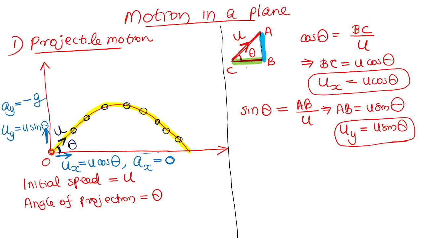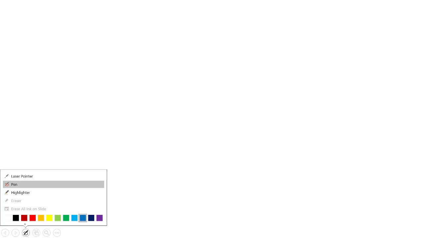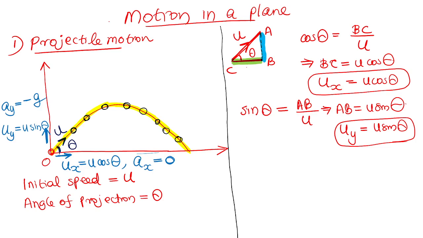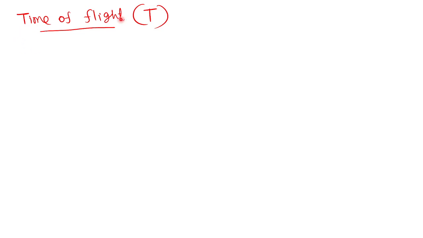So the three formulas I want to derive. They are there in the textbook. The first one is time of flight, capital letter T. What is time of flight? The word itself says the meaning: flight time.